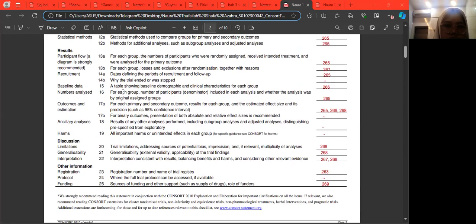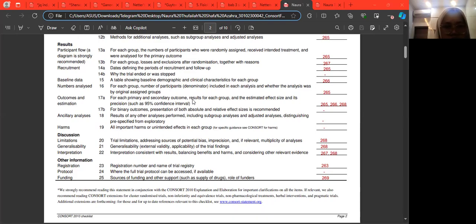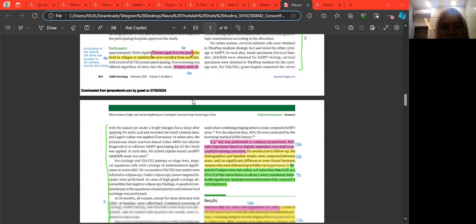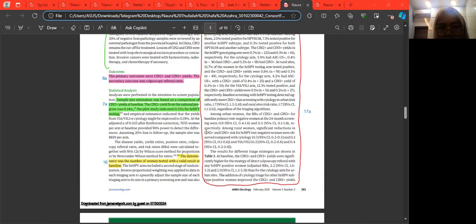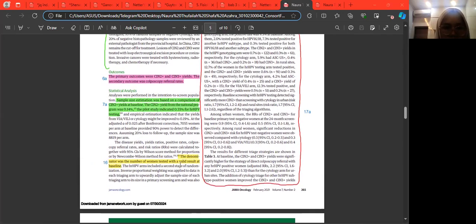Number analyzed for each group: number of participants, the denominator included in each analysis, and whether the analysis was by original assigned group. Yes, the denominator was the number of women tested with a valid result at baseline.